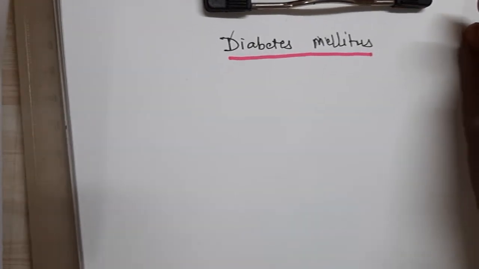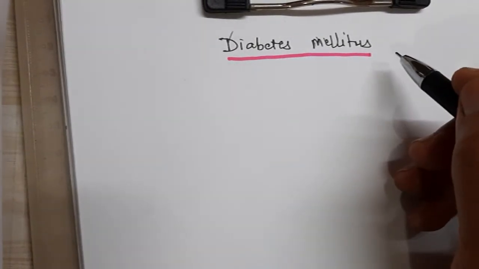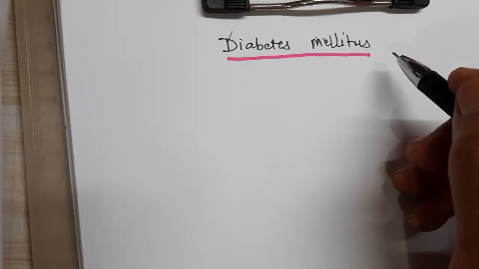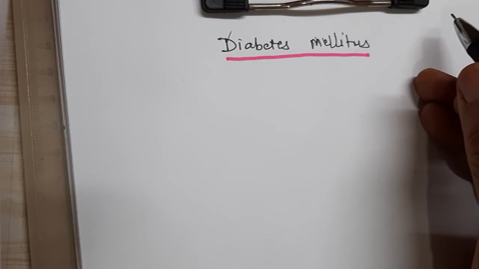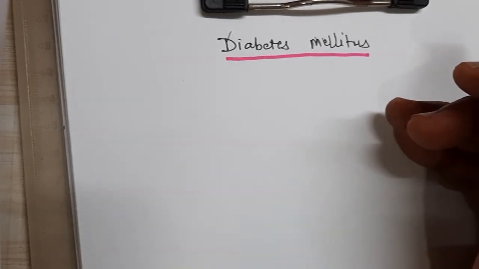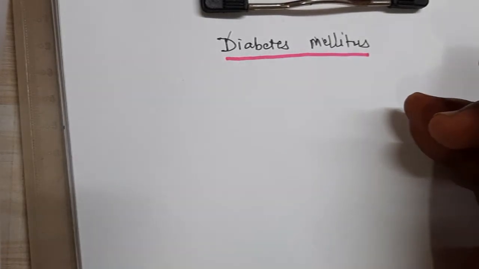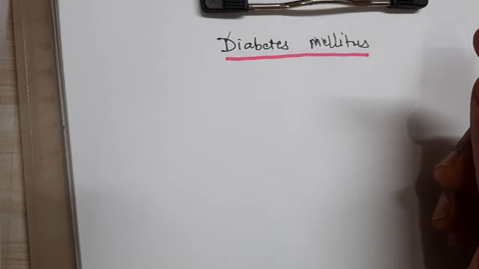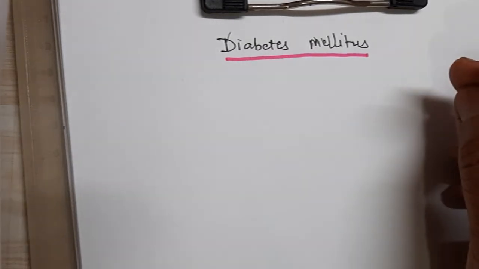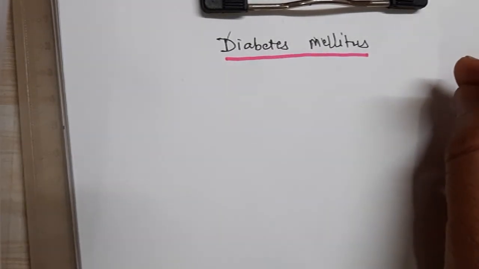Right? So, the diabetes mellitus condition is different in human beings than in monogastric animals like dogs and cats, and also in other species of animals like bovines, sheep, and goat. So this disorder is very common in human beings, isn't it?